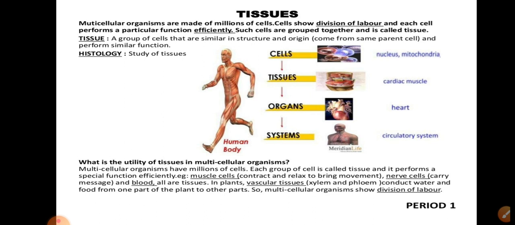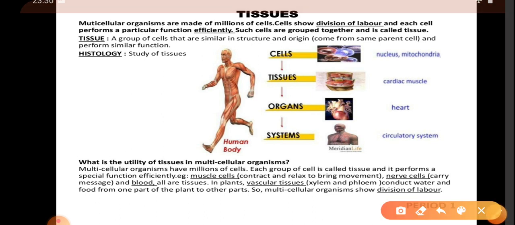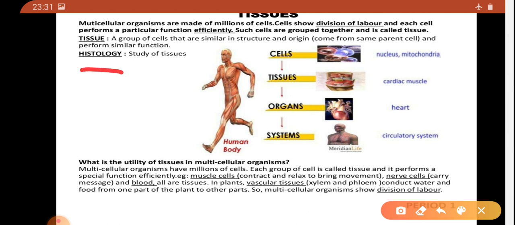Study of tissue is called histology. Examples of cells are the muscular cell and cardiac cell, and the nucleus or mitochondria are the subunits of the cell. A collection of cells forms tissue, a collection of tissues forms an organ, and organs form an organ system.